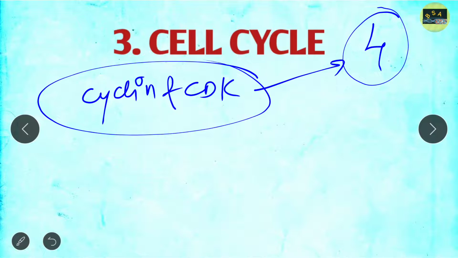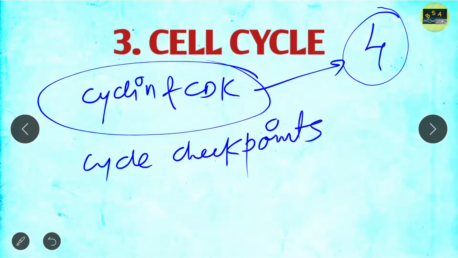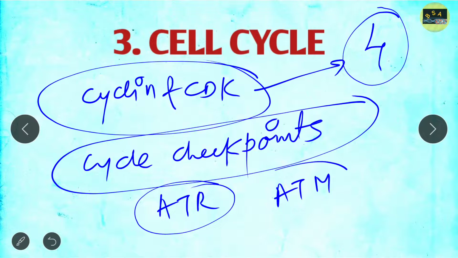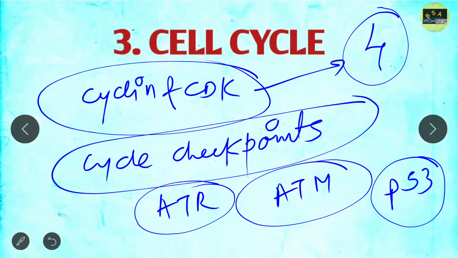And apart from this, in the cell cycle you should go for the cell cycle checkpoints. In cell cycle checkpoints, you should mostly focus on the DNA breakage pathways, that is the ATR pathway and ATM pathway. Please do a detailed study on these two, ATM and ATR, because I think that this time you may get a question from this. And apart from this, you should read P53 in detail. What is the role of P53, how it attaches to MDM2 and all those things, and the pRB protein in detail.